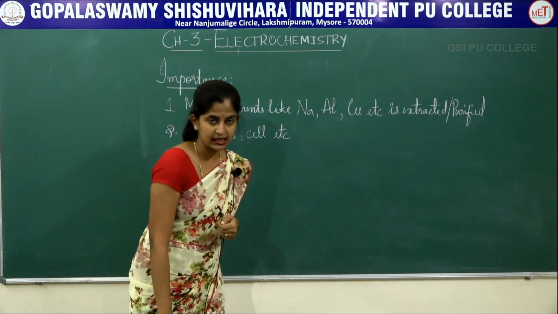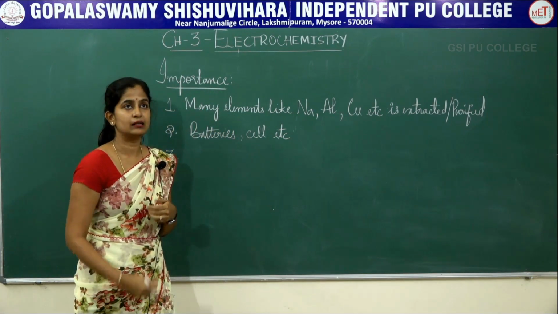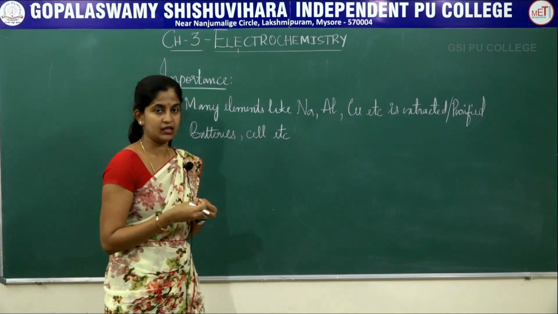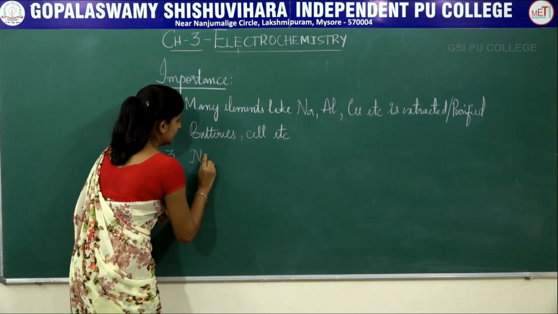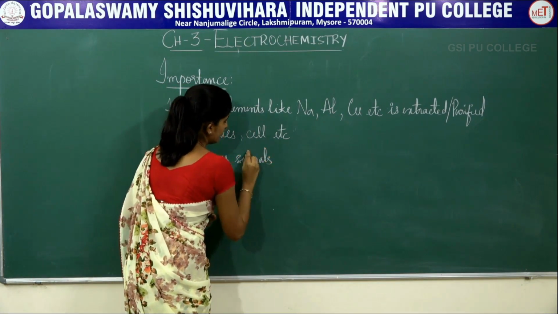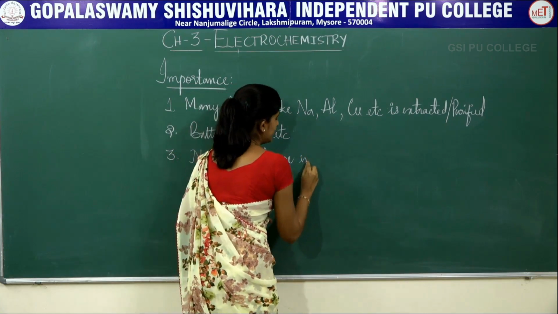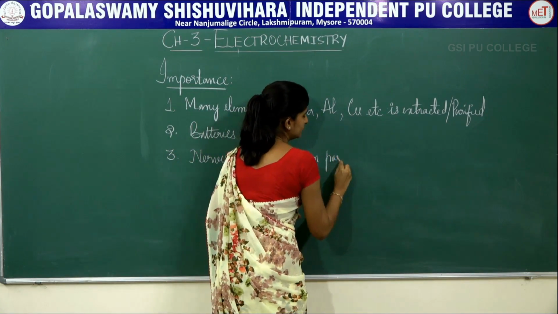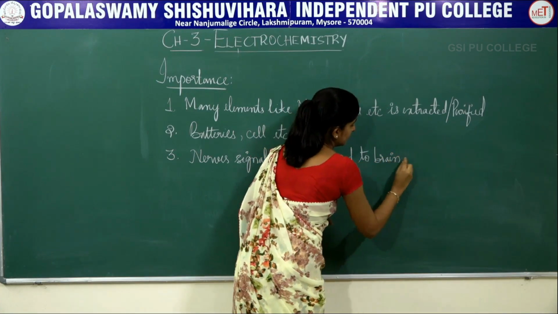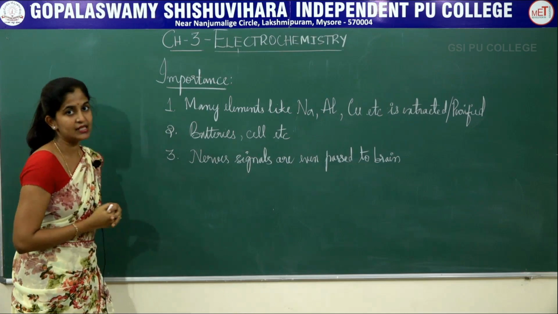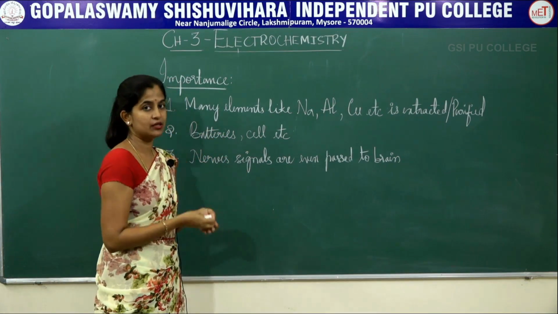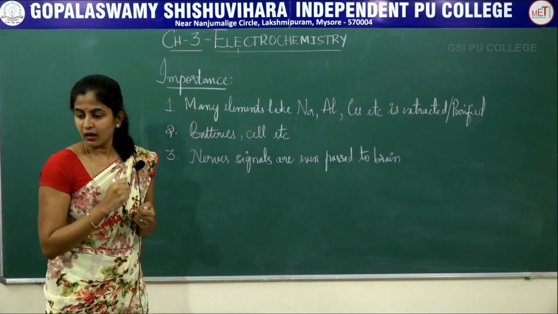Even your nerve signals, that is the signaling of the nerve cells to your brain, again have a concept of electrochemistry in them. So nerve signals are even passed to the brain through this concept, that is, the passage of these signals is also based on this electrochemical concept.